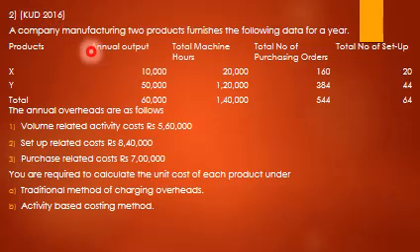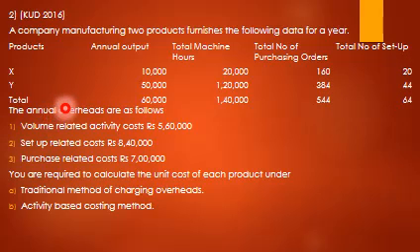A company manufacturing two products furnishes the following data for a year. Products, annual output, total machine hours, total number of purchasing orders, total number of setups. There are two products, X and Y. Annual output 10,000 and 50,000. Machine hours 20,000 and 1 lakh 20,000. Total number of purchasing orders 160 and 380, setups 20 and 44.